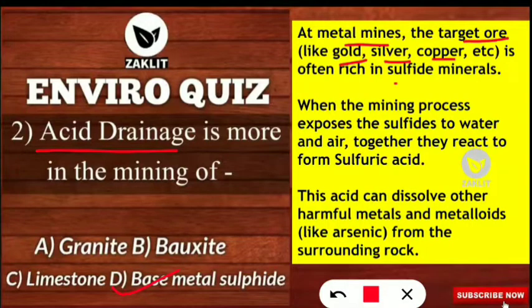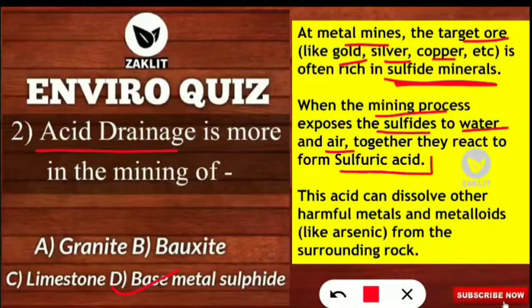So it is often rich in sulfide minerals. So these minerals, that is gold, silver, copper, the mines will be rich in the sulfide minerals. So when this mining process exposes the sulfides which are present in the mining area to the water or air, they react together to form sulfuric acid, that is H2SO4, and this acid can dissolve other harmful metals and metalloids such as arsenic, very harmful, arsenic poisoning in water from the surrounding rock. It can dissolve, and as a result it will drain and it will move on to the other streams.